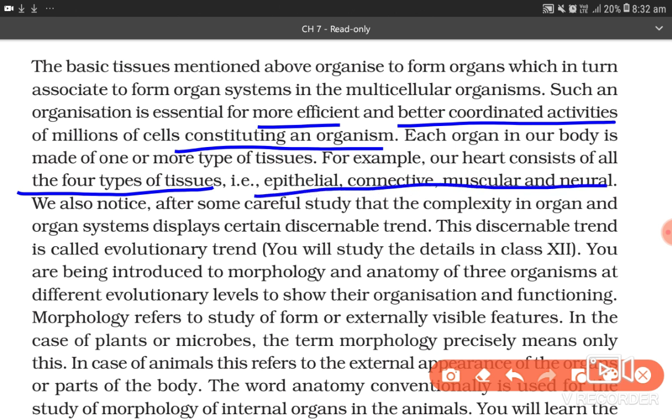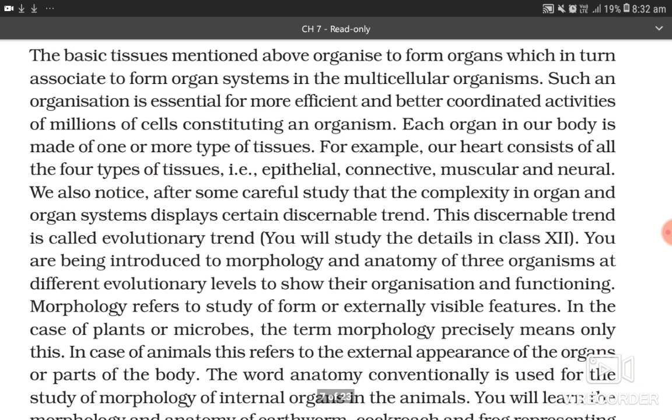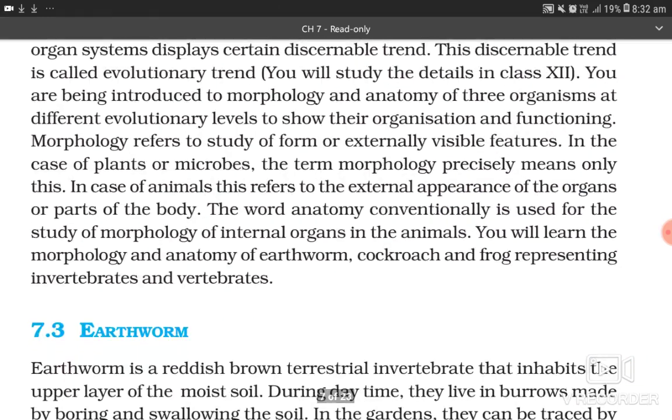We also notice after some careful study that the complexity in organ and organ system displays a certain discernible trend. This discernible trend is called evolutionary trend. You will study the details in class 12th. You are being introduced to morphology and anatomy of three organisms at three evolutionary levels to show their organization and functioning. Morphology refers to the study of form or externally visible features.